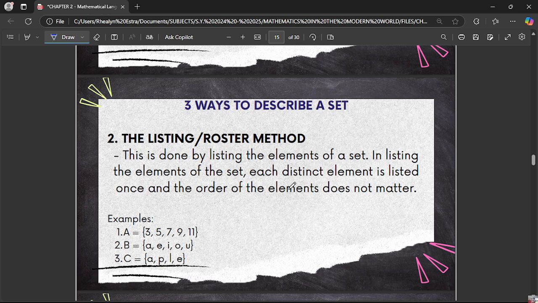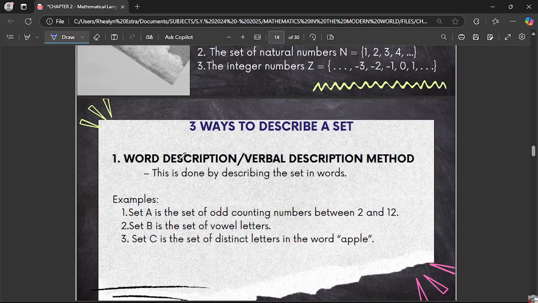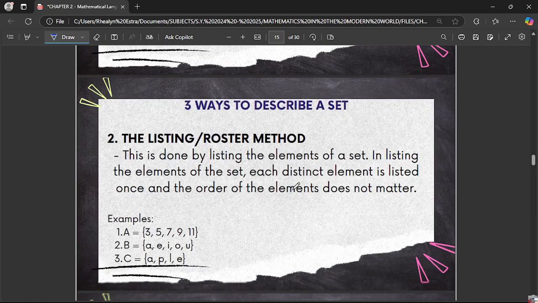So the first method we have is the word description or verbal description, meaning you describe the set in words. While for the listing method, you list all the elements of a set. For example, set A is a set of odd numbers between 2 and 12.